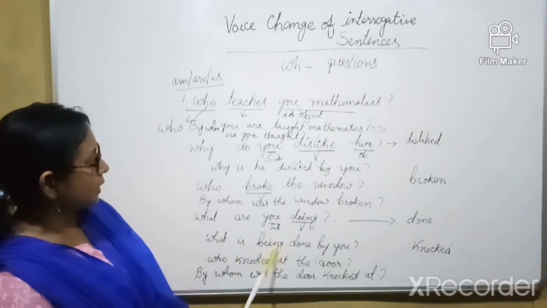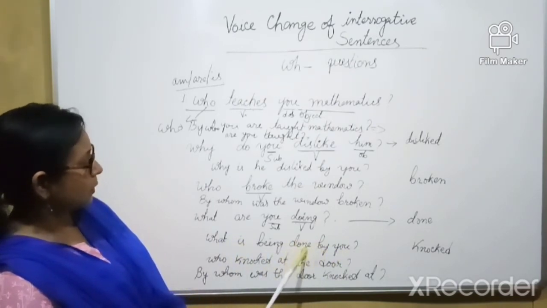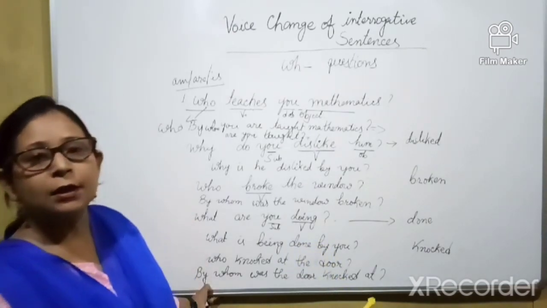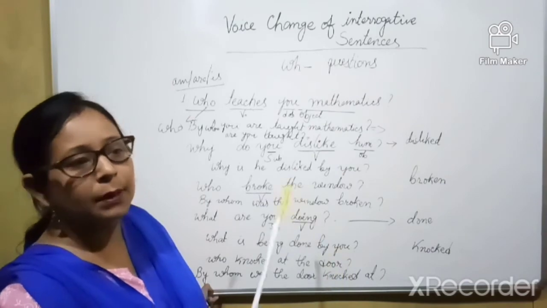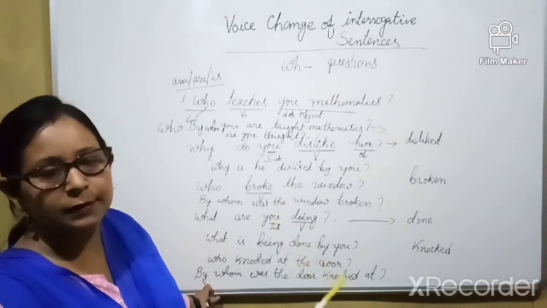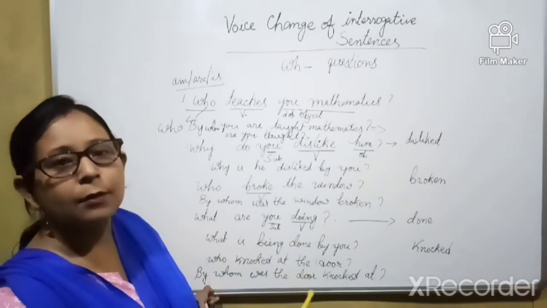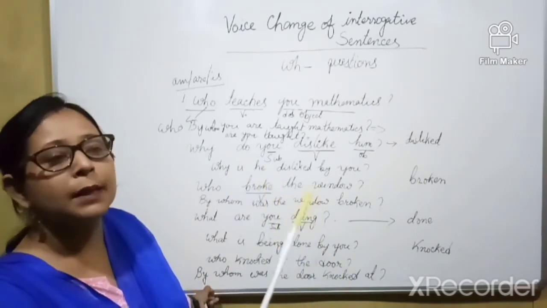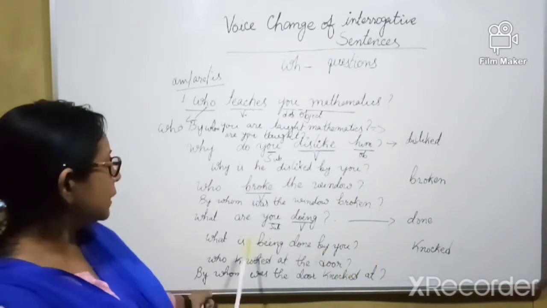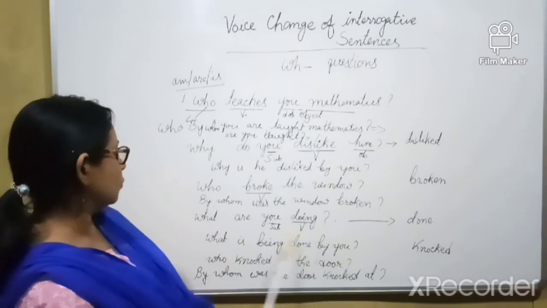The main verb is changed into the third form. Just while you are doing voices, always remember the formula that I told you. In passive voice, there are four parts: subject, form of verb be, main verb in third form, then the object. So here it is: what is being done by you?